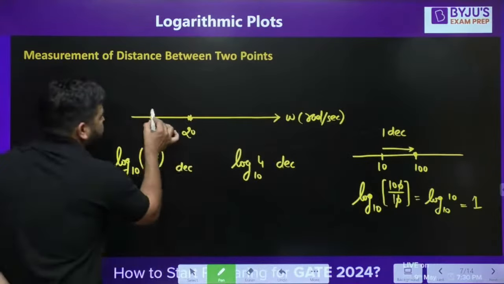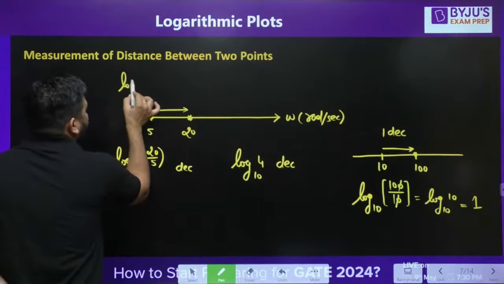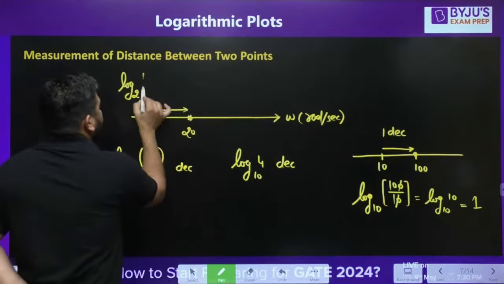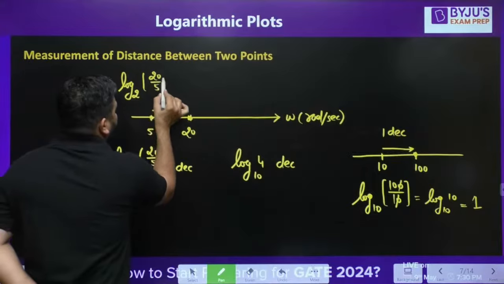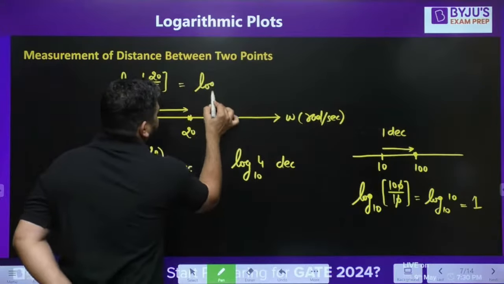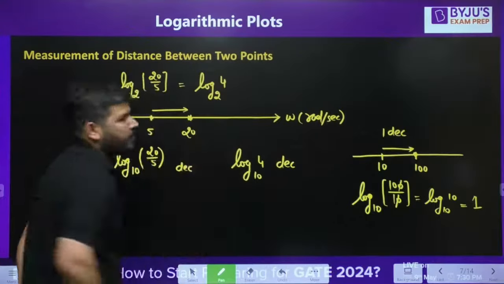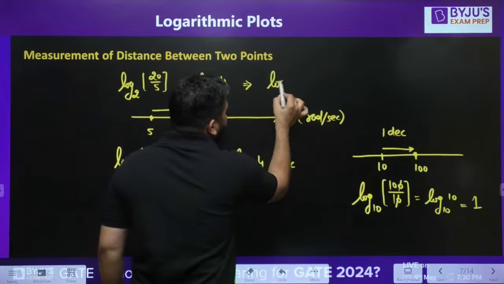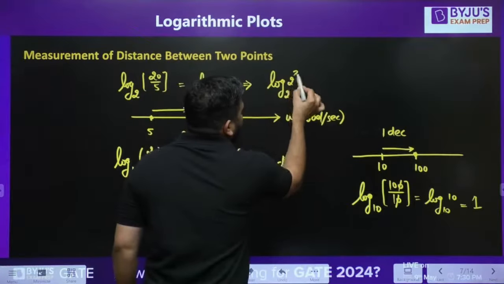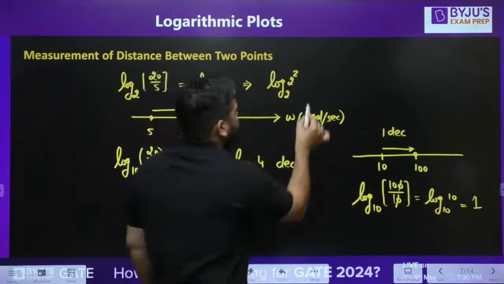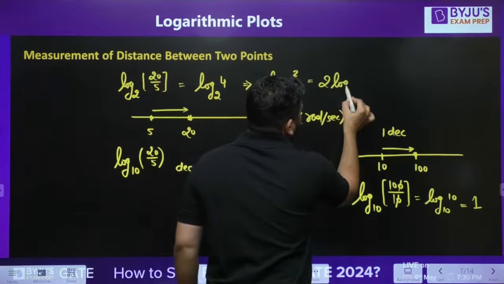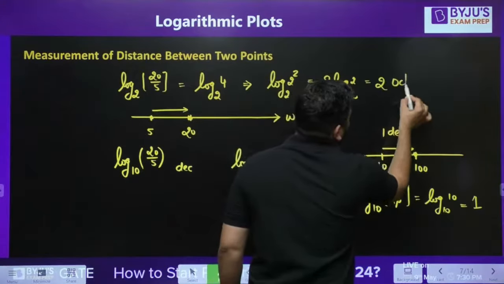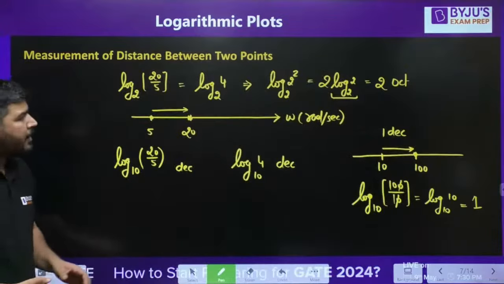So if you want to calculate the distance in octave, then what you need to do is you take log base 2, and this distance upon this distance. So 20 upon 5. Okay, so it will be log base 2, and here you have 4. Now 4 can be represented as 2 raised to the power 2. And now this 2 will come out, so it will become 2 log base 2 of 2, and log base 2 of 2 is 1. So it will become 2 octave. Octave means double.